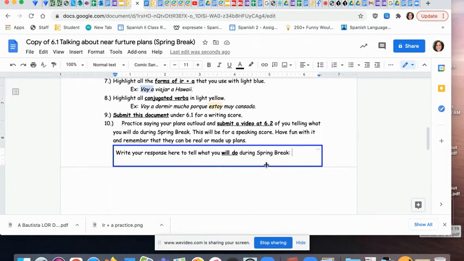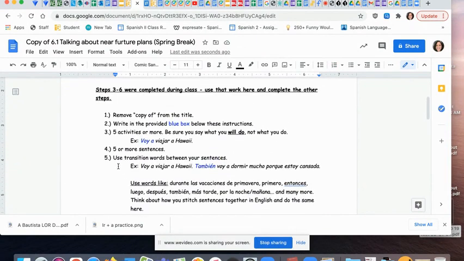Right in this box, I'm only going to read what you put in this box. Okay? And you should list 5 or more activities. And be sure what you say is what you will do, not what you do. So say voy a or vamos a, I am or we are going to, and I have an example here, viajar a Hawaii. For example, I will not say viajo a Hawaii, I travel to Hawaii. I will say voy a viajar a Hawaii. So I'm saying what I will do. That's the purpose of this assignment.